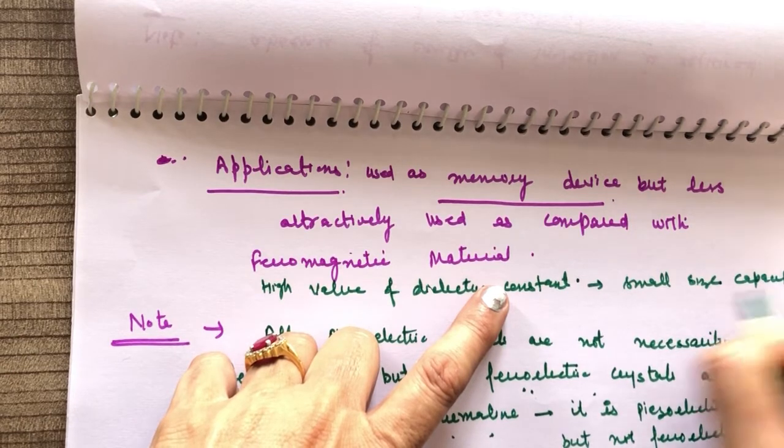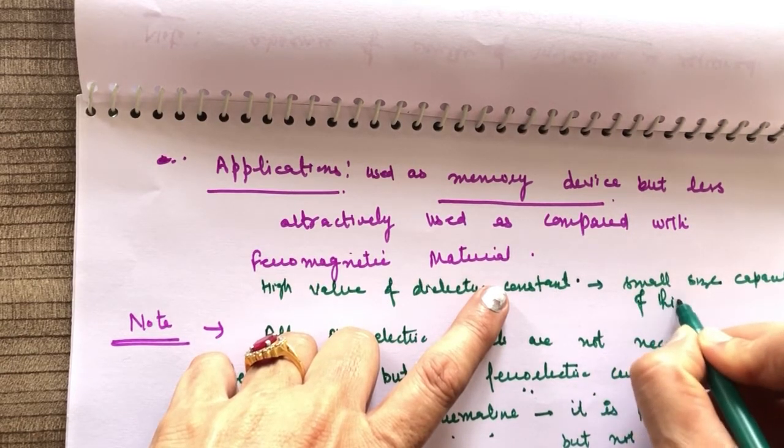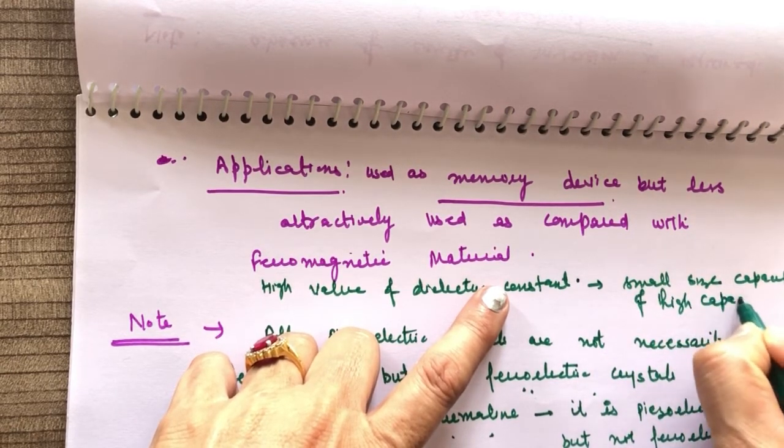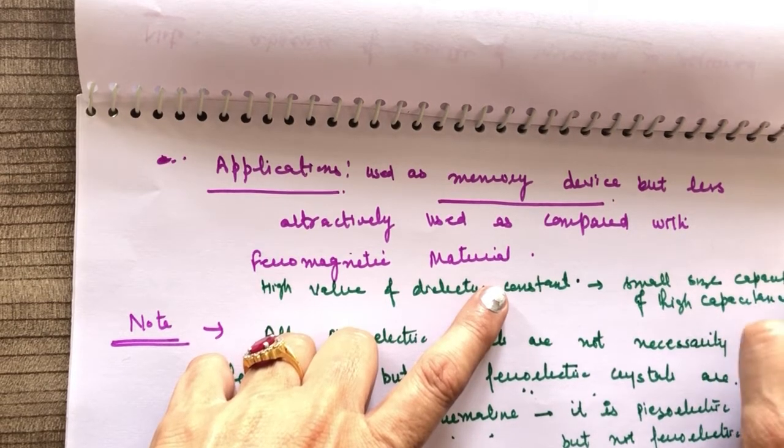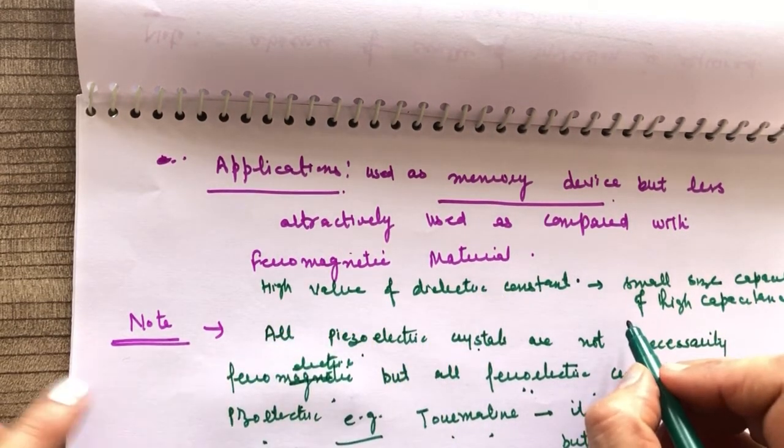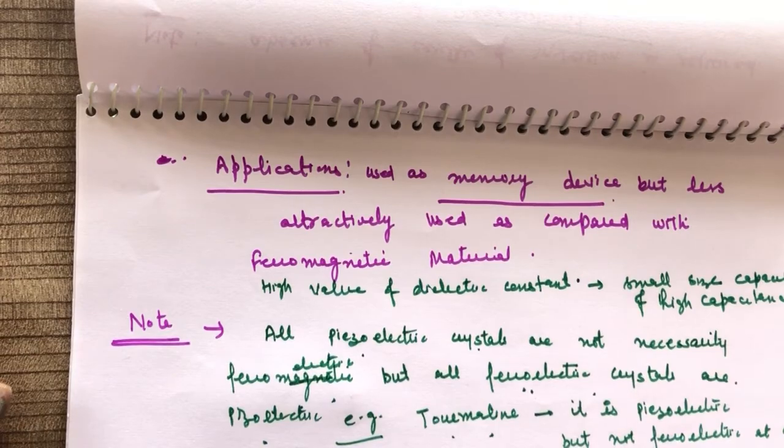These small size capacitors, their capacitance will be high capacitance. ठीक है जी. Clear? So this is all about this. Thank you very much.